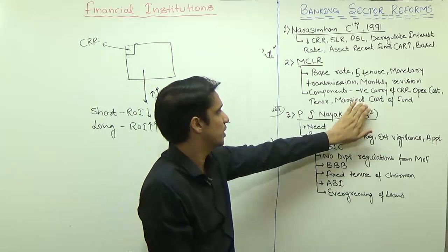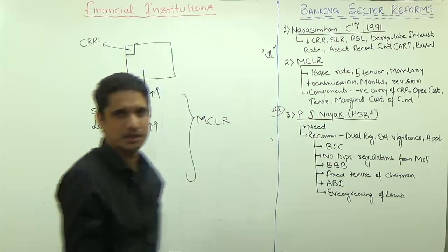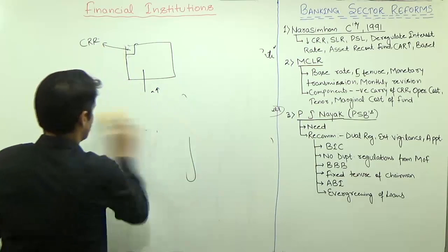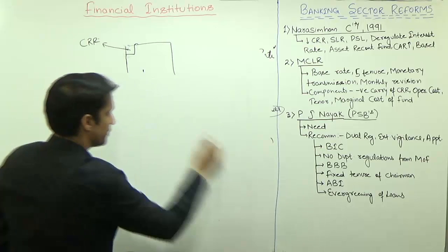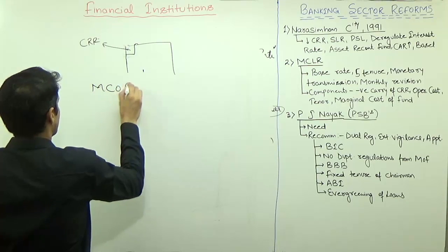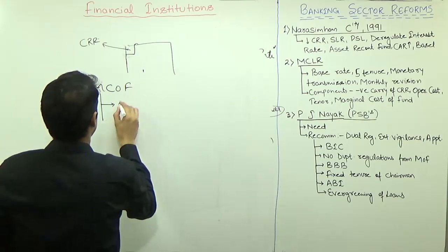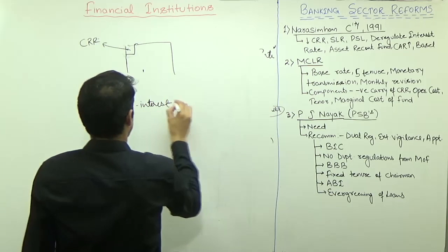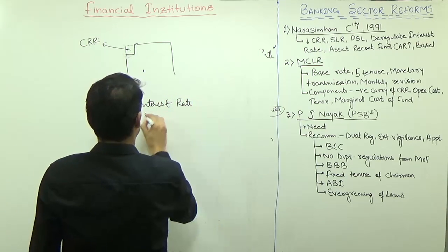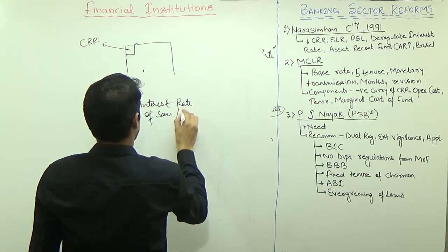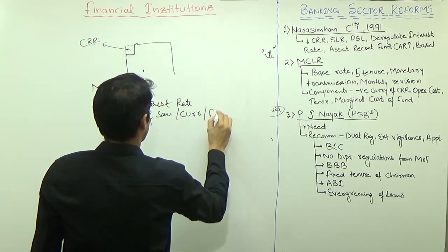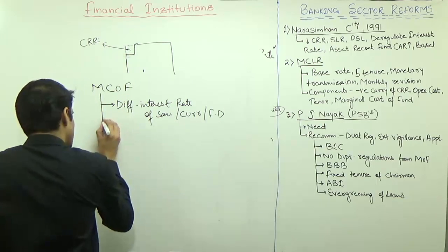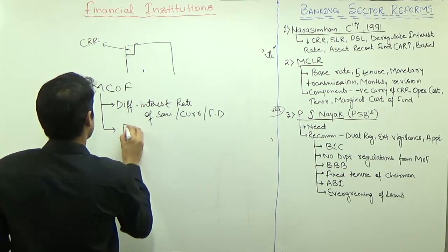And the next is the latest one, marginal cost of funds. This marginal cost of funds includes components like the different interest rates of savings account, current account and FD, which the bank is offering. So this interest rate they have to consider. The second thing that they have to consider is the value of repo rate.